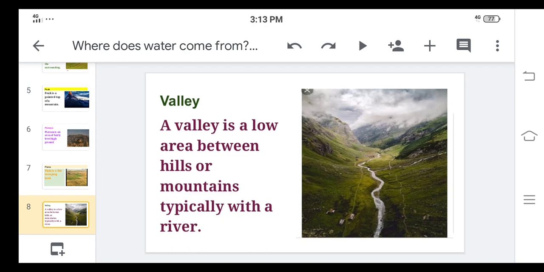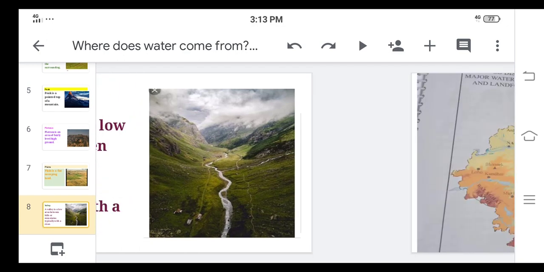So whatever low area is present in between two mountains, that place is called a valley. If you are traveling by train, you can see sometimes the train goes through the mountain, through the valley also. In between two mountains the train goes. So that is the valley.